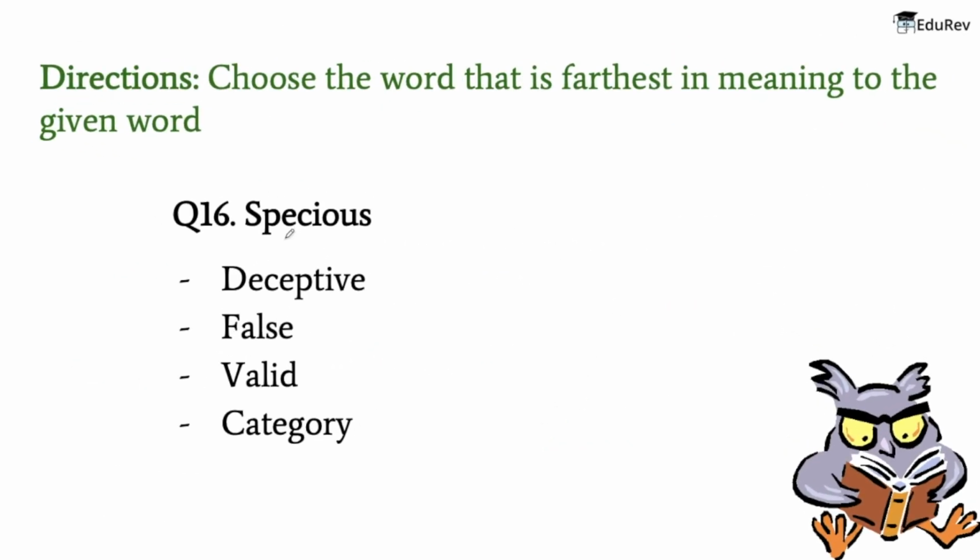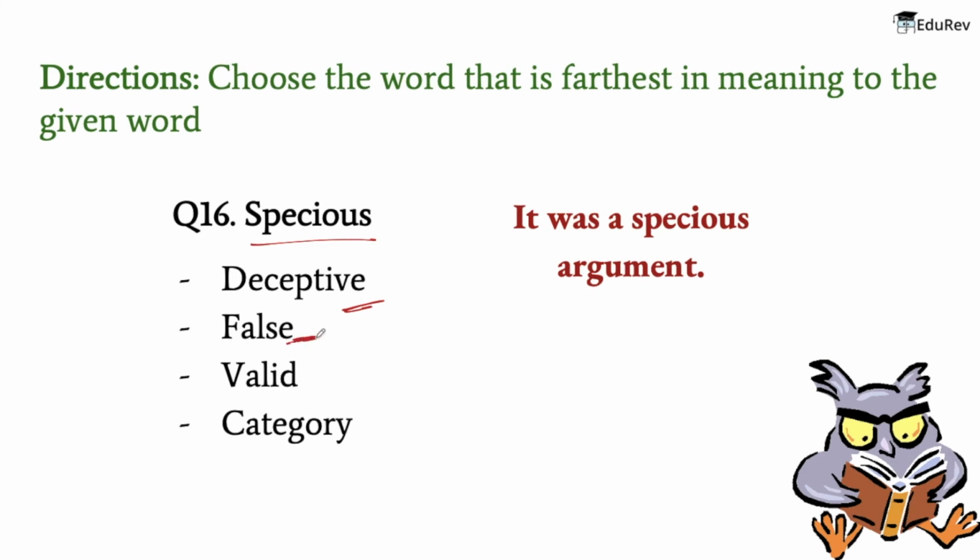So the word is specious, and the meaning of this word is superficially plausible but actually wrong. Like, you can say it was a specious argument. That is, what we were talking about was superficially plausible, but it was actually wrong. Now the meaning of the words: the meaning of deceptive is giving an appearance or impression different from the true one, that is, misleading.